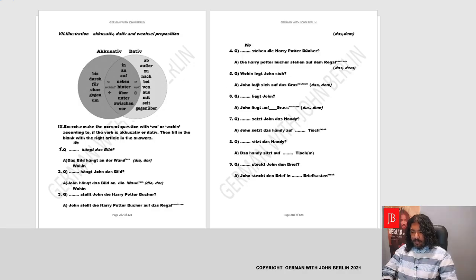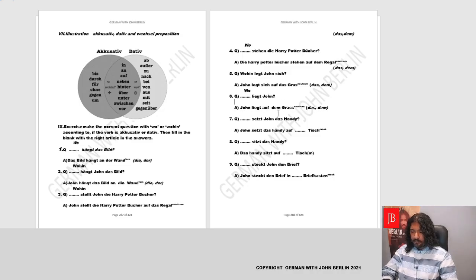Now, moving forward, dash liegt John. Now, where is John lying? So where is John lying? It's wo liegt John? Yes. And John liegt auf. Now, wo is basically a dative question. Auf is a Wechsel preposition in the middle row. So we'll choose auf to be dative and we'll write here auf Gras in neutrum. In dative it will become dem, der, dem, den. So it will be dem.